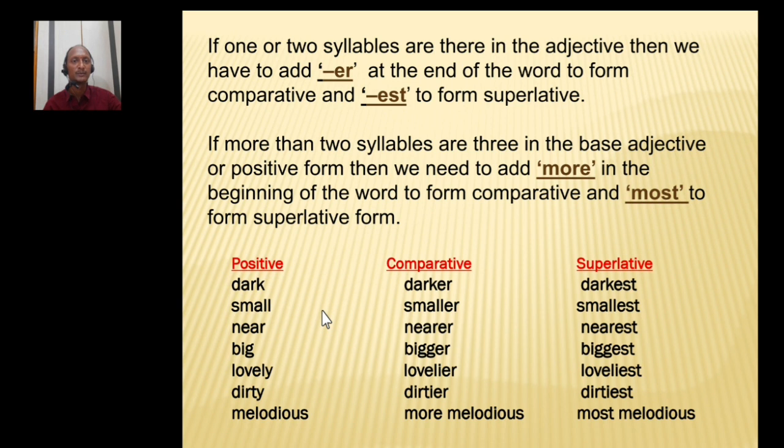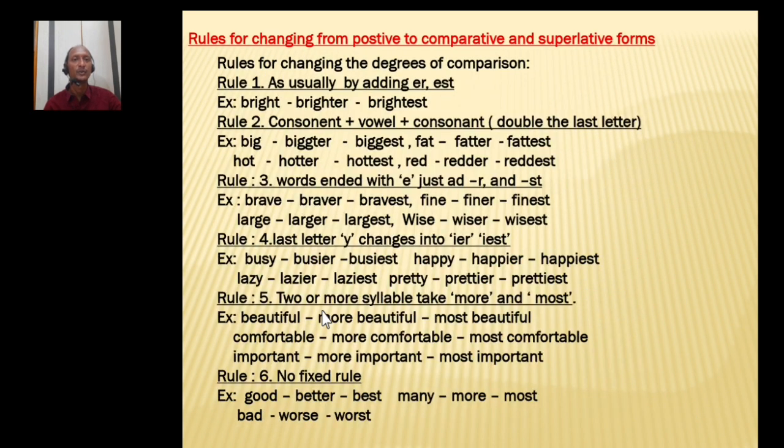If one or two syllables are there, then we have to add er and est, and if more than two syllables are there, then you have to add more and most. What are the rules for changing from positive to comparative and superlative form? Rule 1, as usual, is adding er and est. If one or two syllables are present, then you have to add er and est.